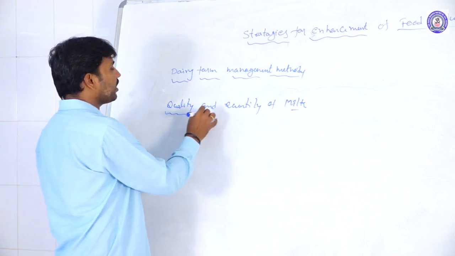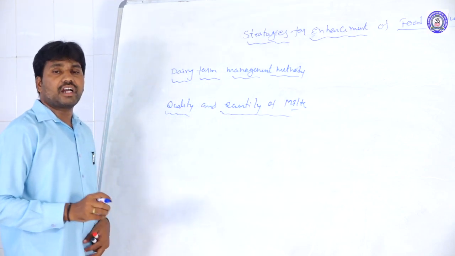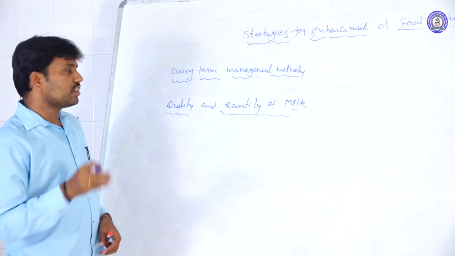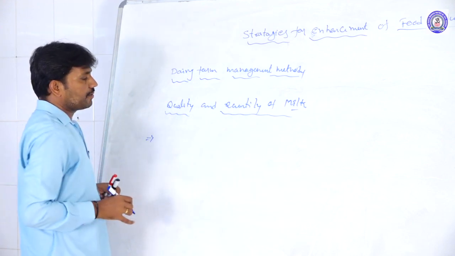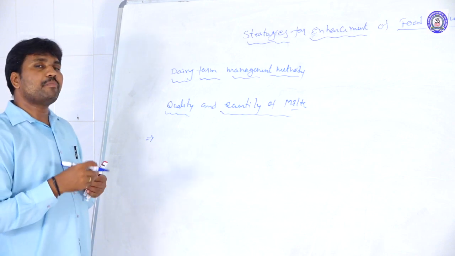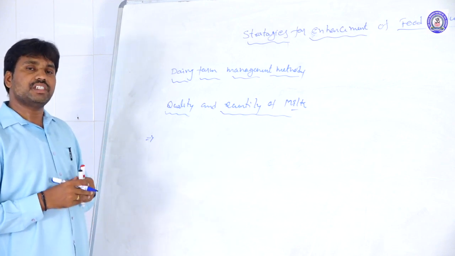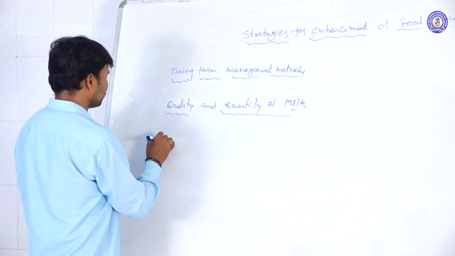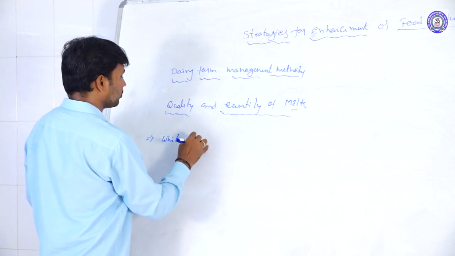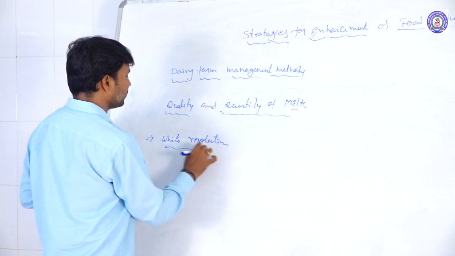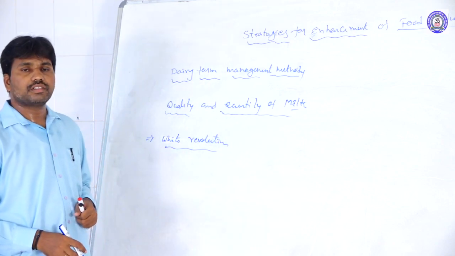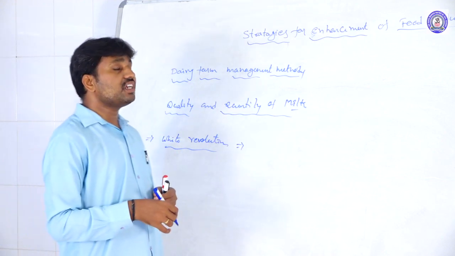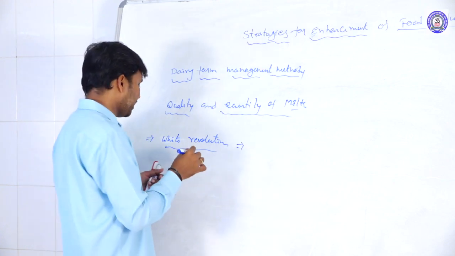So to raise the quality and the quantity, we are using some scientific or biological applications. Here the improvement of milk and milk-related products in India is called the white revolution. How did it happen? White revolution is nothing but the rising of milk productivity in India. So how is it?